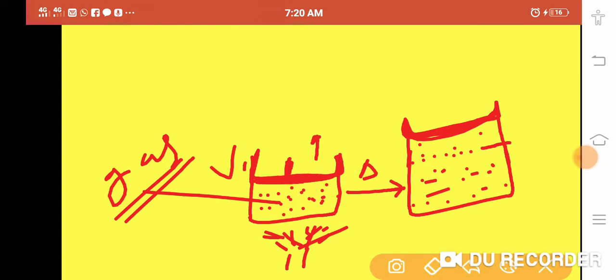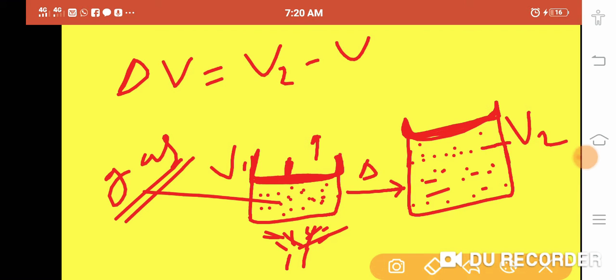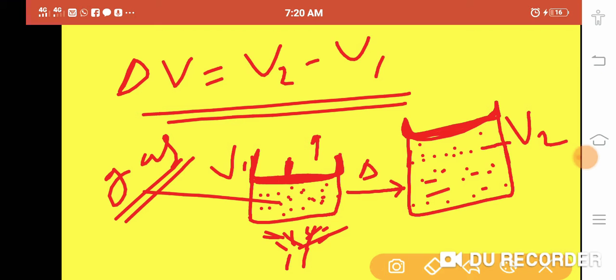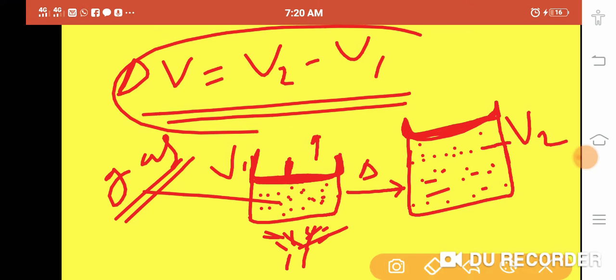Suppose here the volume is V1, here the volume is V2. So what is delta V? Delta V is equal to V2 minus V1 at constant temperature, constant pressure. With increased temperature, the volume will increase. So this relationship we have to discuss with the help of Charles law.